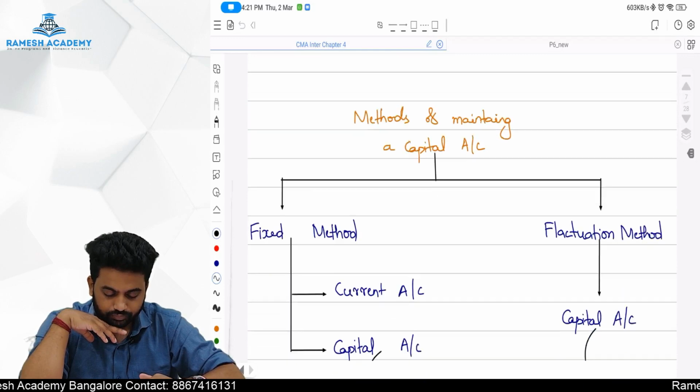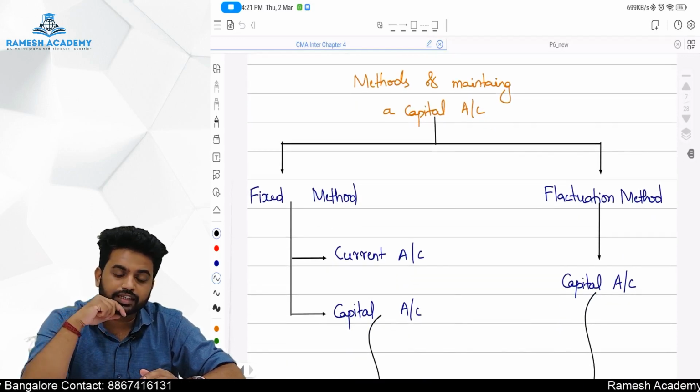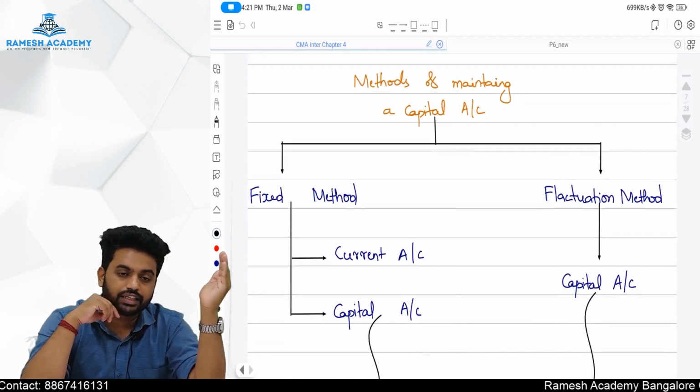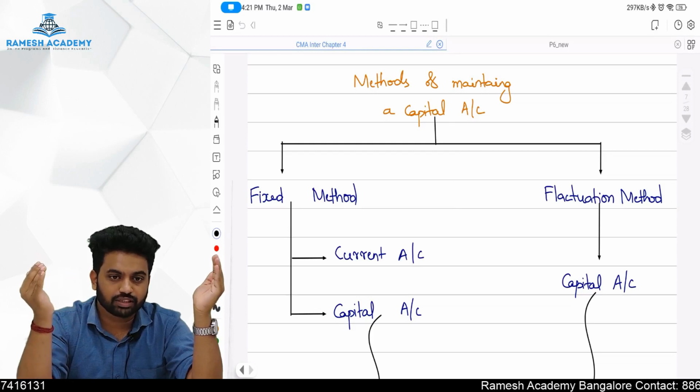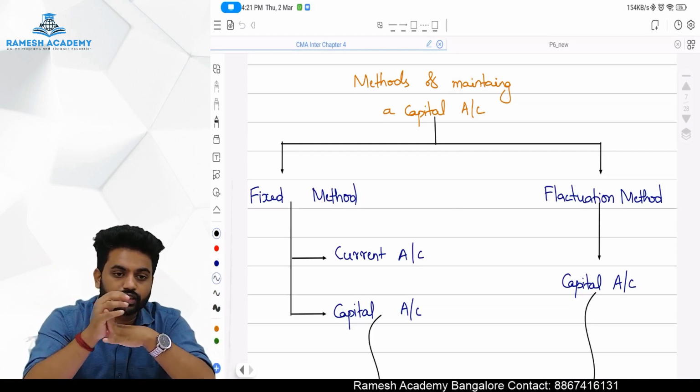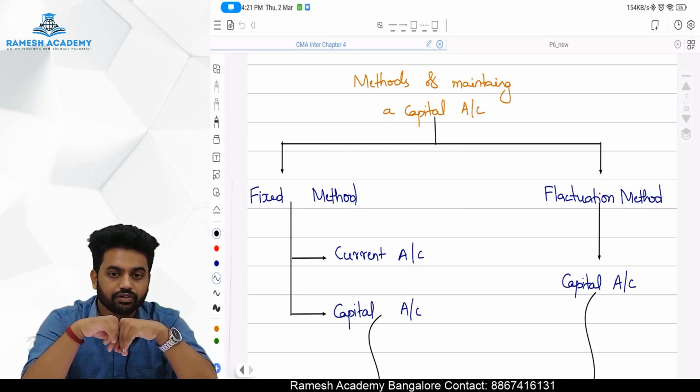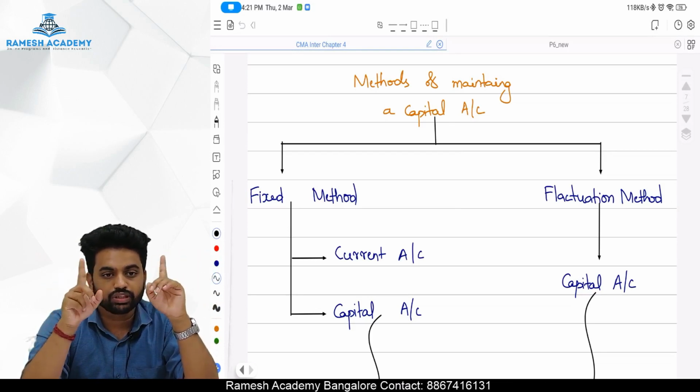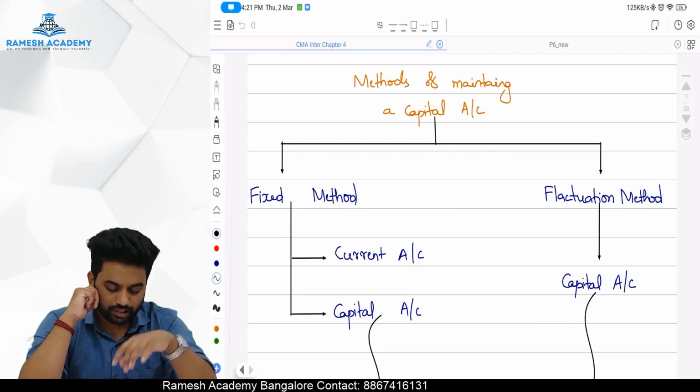Okay. What are the methods of maintaining the capital? Capital can be maintained in fixed method as well as fluctuating method. If it's a fixed method, two accounts are opened. Which two accounts, sir? One is the capital account, one is the current account. Whereas if it's a fluctuating method, only one account is opened, that is the capital account. Okay, sir, done.